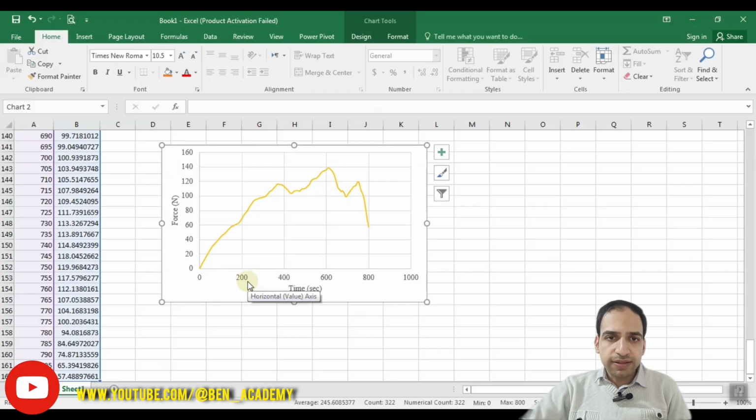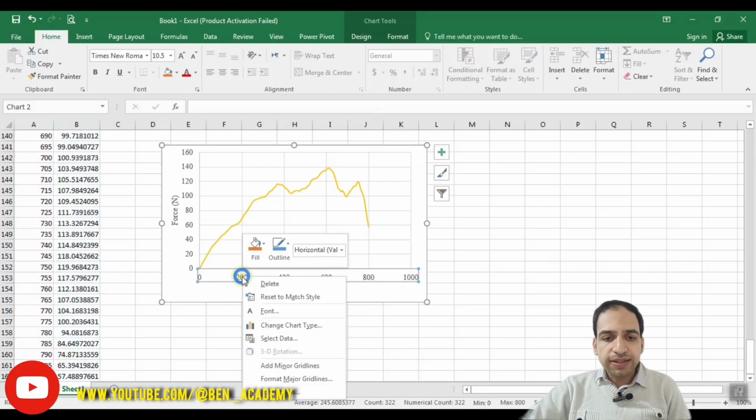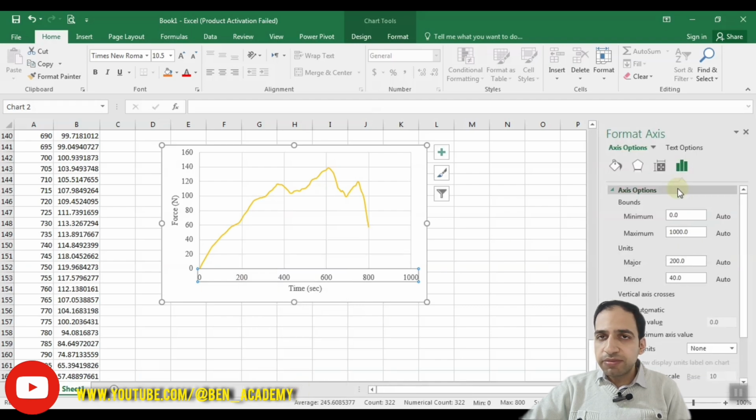I want to adjust the axis now. If you right click on the axis, you can see some options here. One of them is format axis. If you click on it, you can see that a menu is opened here, and you saw this before, but I closed it to describe it now.